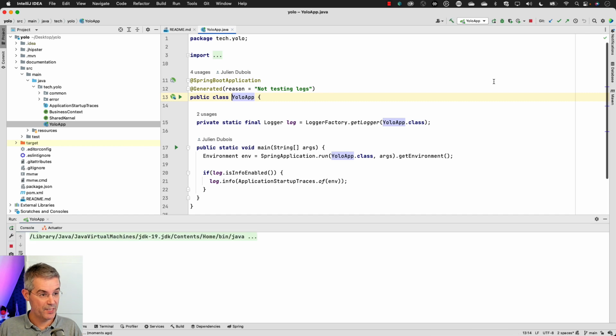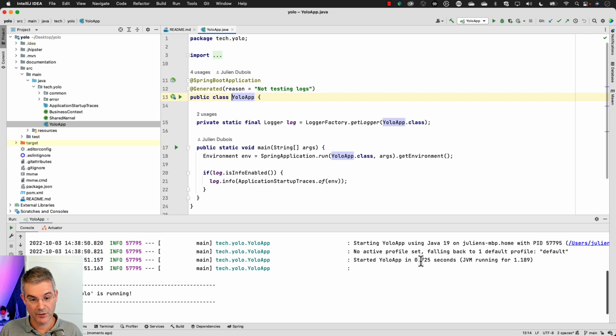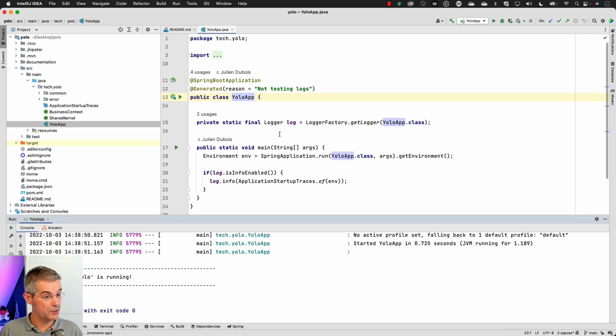This is a very simple application. It's using, again, a hexagonal architecture. We'll have a full demo of the hexagonal architecture at the end of this talk. Let's first have a look at what we generate, and then we will have a closer look at those files. So my app started. It was pretty fast, 700 milliseconds, and it stopped. It's not a web app yet.